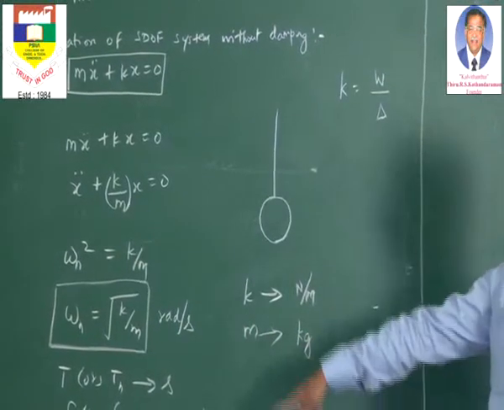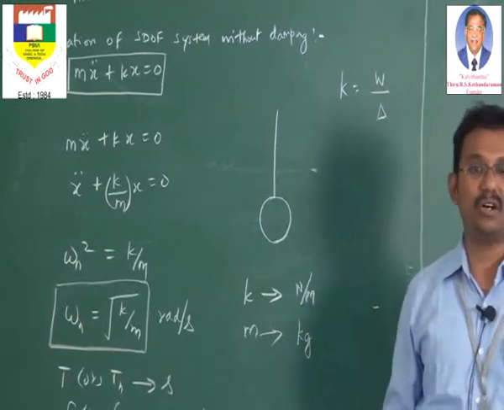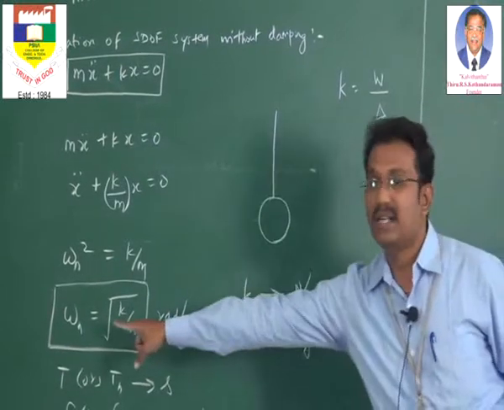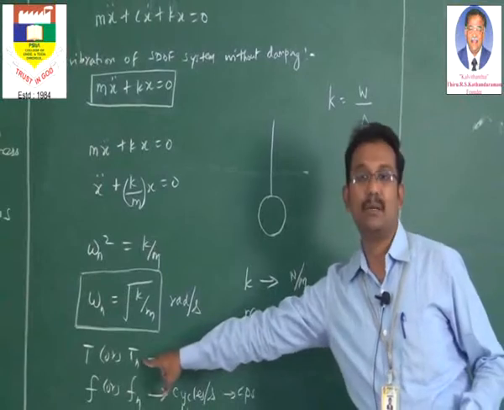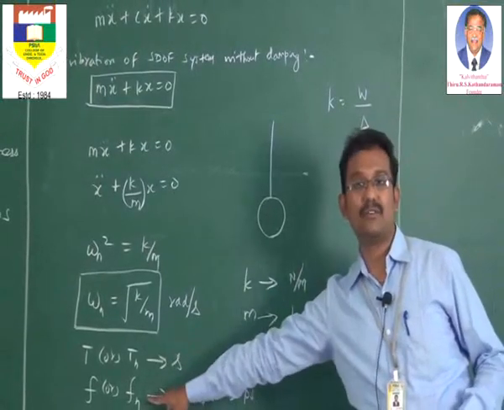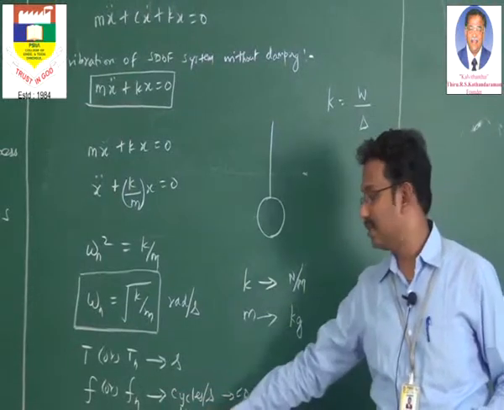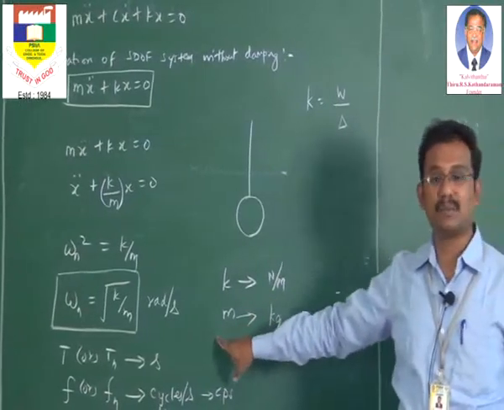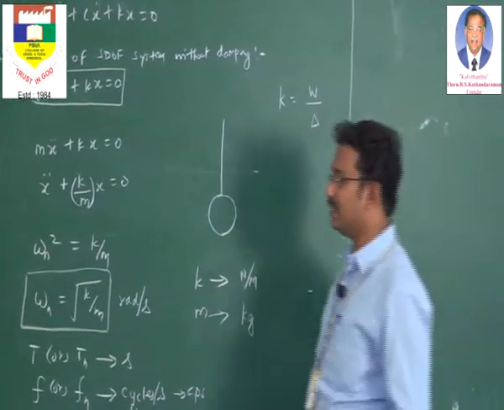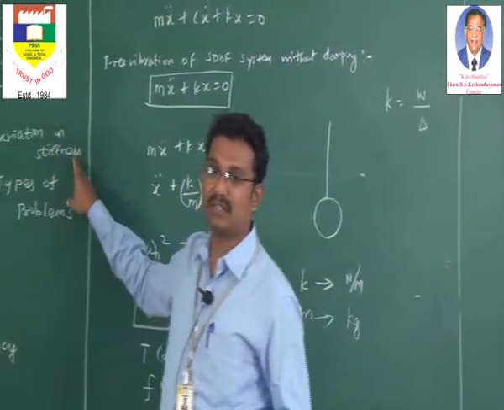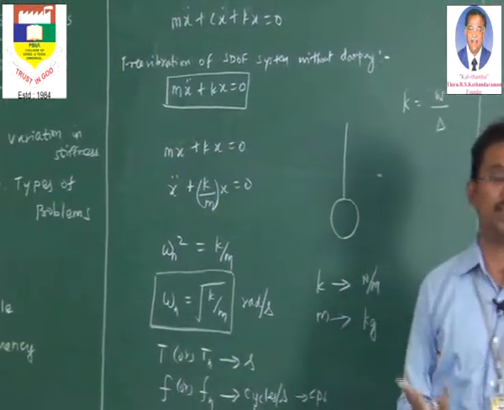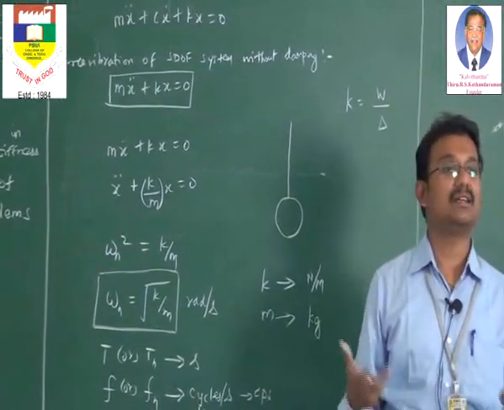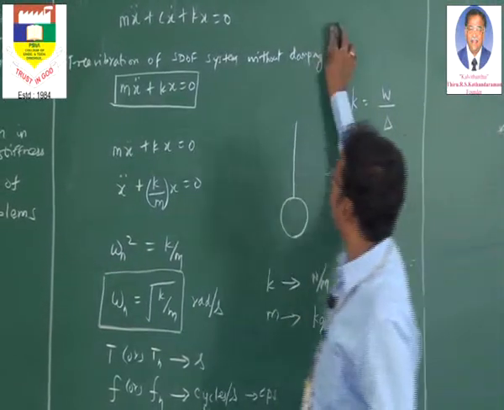These are the standard units we must use whenever we are discussing structural dynamics or dynamics of any vibrating system. I repeat, omega n is expressed in radians per second, natural time period in seconds, natural frequency in cycles per second or hertz, and very importantly, stiffness is expressed in Newton per meter and mass in kilogram. Then coming to the variation in stiffness: if instead of one spring there are two springs in a system, what will be the resultant stiffness? That we are going to discuss now.